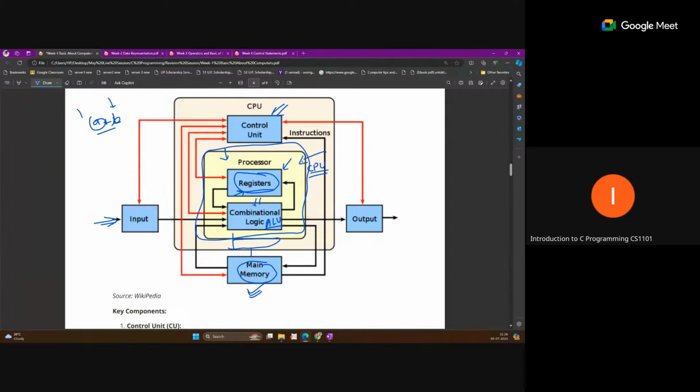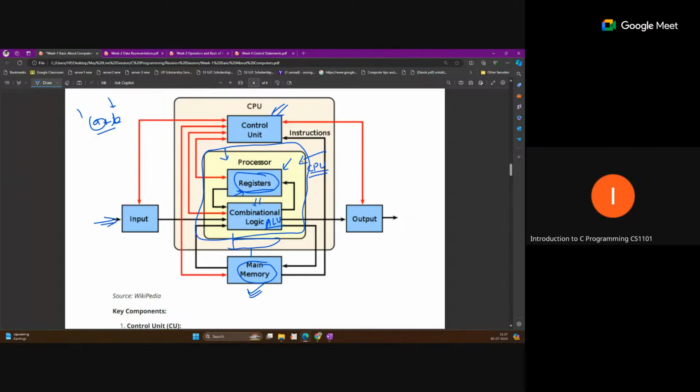Suppose some data is required from main memory to the CPU. The control unit will send a command to main memory, so that data will be fetched from the main memory and moved to the registers. All these instructions are passed by the control unit. So the control unit is controlling all the communications like this.